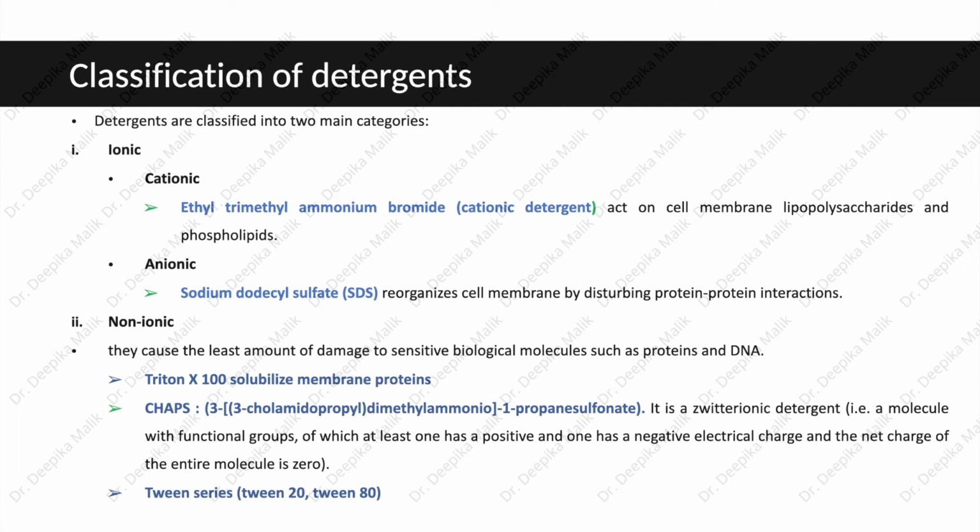These include Triton X-100, which solubilizes membrane proteins, CHAPS or 3-[(3-cholamidopropyl)dimethylammonio]-1-propanesulfonate. It is a zwitterionic detergent, that is a molecule with functional groups of which at least one has a positive and one has a negative electrical charge, and the net charge of the entire molecule is zero. Another example of non-ionic detergent is the Tween series like Tween 20 or Tween 80.